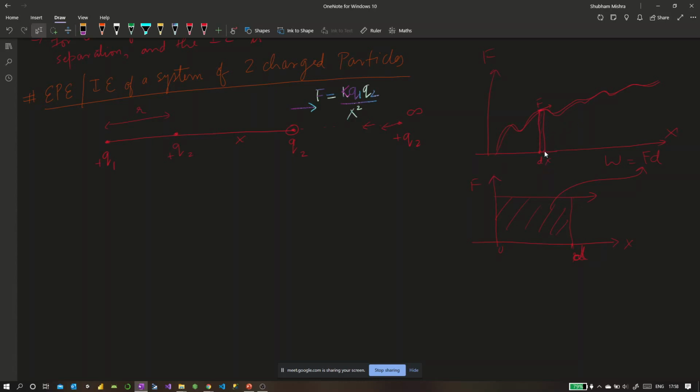Here, in this small displacement, the work done would be nothing but F into dx, right? And then we do it across the entire displacement. Let's say we moved it till here, 0 to d. Then the total work done we can write as,